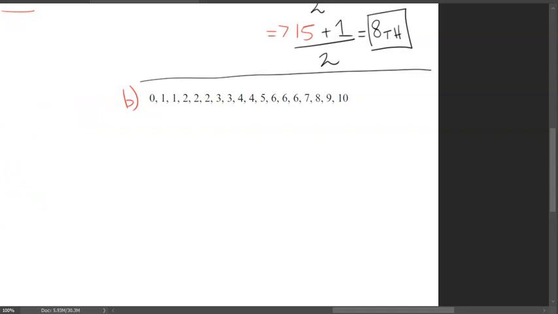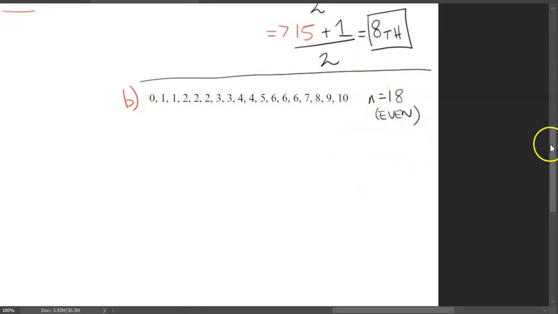Let's count what our n value is. How many data points do we have in here? Our n value, 1, 2, 3, 4, 5, 6, 7, 8, 9, 10, 11, 12, 13, 14, 15, 16, 17, 18. We have 18 values, and this is an even number. So we are expecting 2 middle values from an even amount of data points, and then we're going to work out the mean of those 2 values.